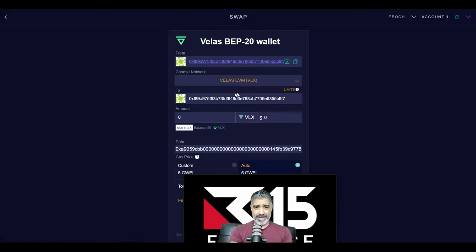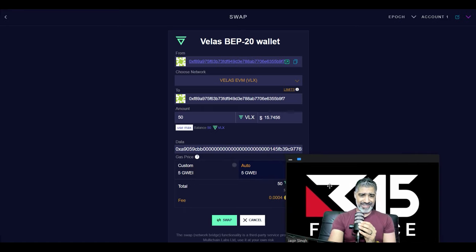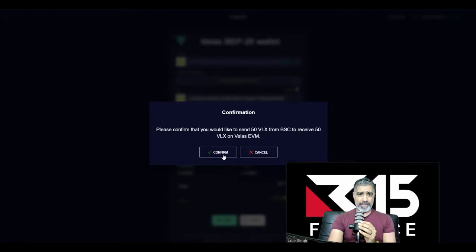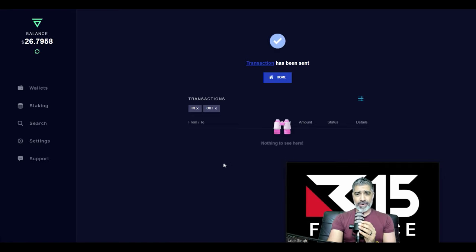Swap. Right? And we're going to swap it from BEP20 to the Velas EVM wallet. Right? And we're going to swap maximum. Hopefully it doesn't say there's a minimum amount. If it does, I'm not going to be happy. But it is what it is, right? And we'll just go with the flow. So let's swap. Yep, perfect. Confirm.